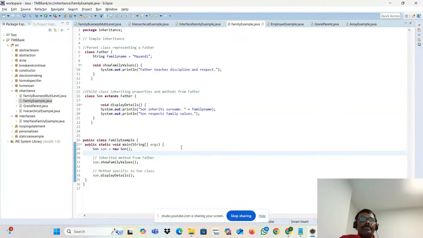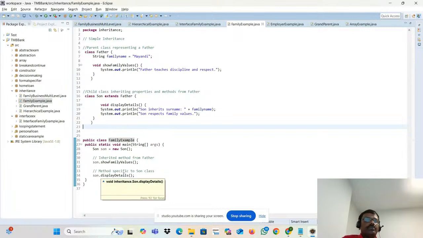You can do that, but make sure that wherever the public is present, that class has to be your file name. That is a fundamental. If you don't have that, it will throw the error. You need to make sure only one public class is there. That is nothing but your main class. At the same time, it has to be your Java file name as well. So file name and class name have to be the same. If you put multiple classes, no issue.